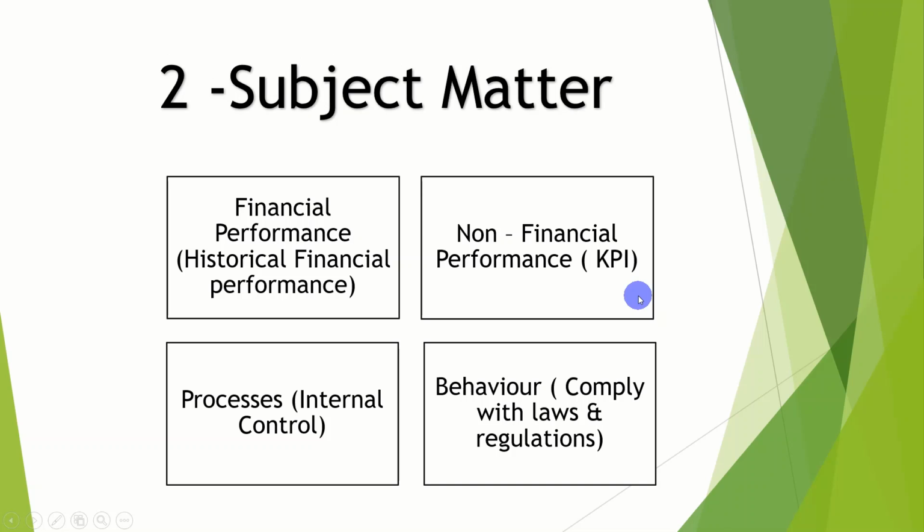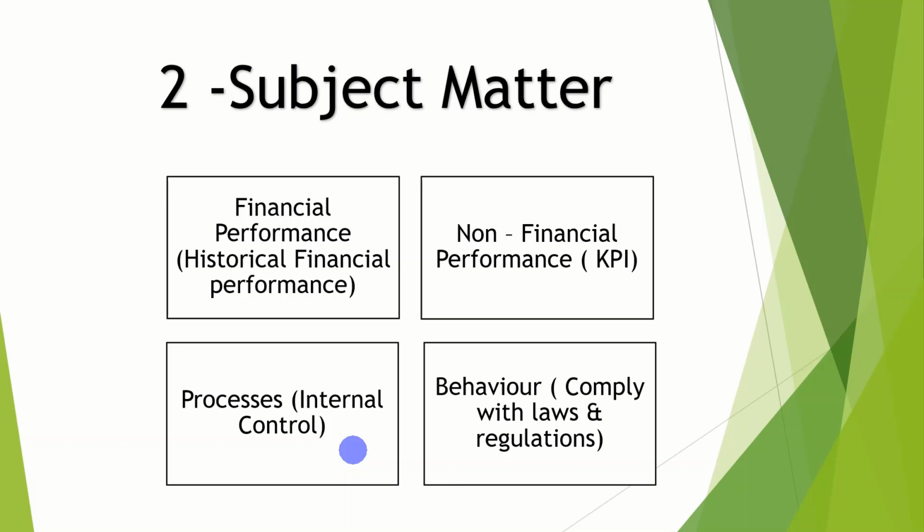Non-financial performance: key performance indicators like the satisfaction of employees, satisfaction of customers. These are the key performance indicators. Processes, internal control: there is so much internal control in the company, like who is authorizing the amount, who is giving it, who has the authority, who has the responsibility.